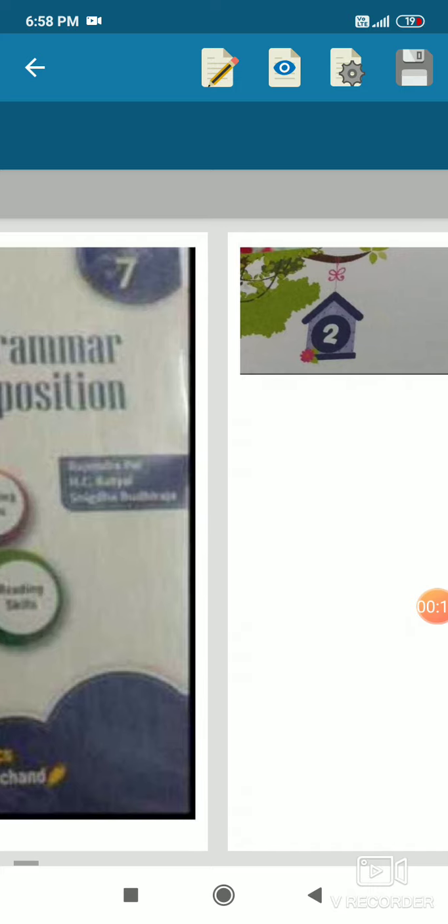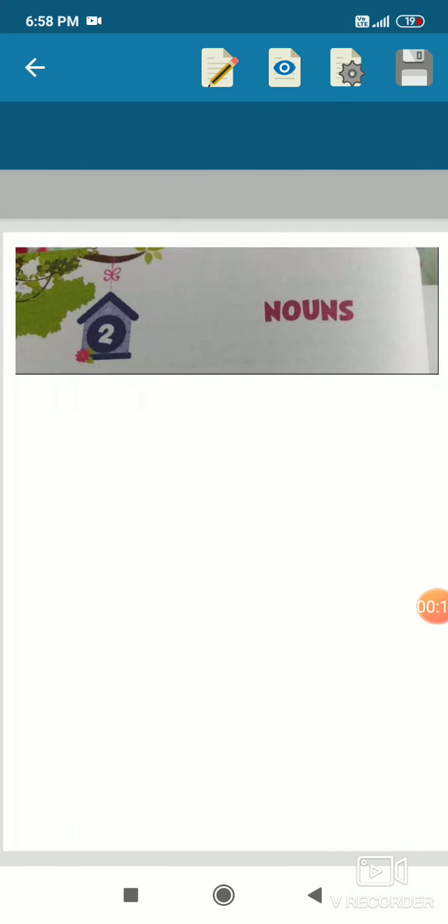Essentials of English Grammar and Composition. Students, you have already learned a lot about nouns. Let's revise what you have already learned in your previous classes, and let's also learn a few new things about nouns which will be very useful for you.